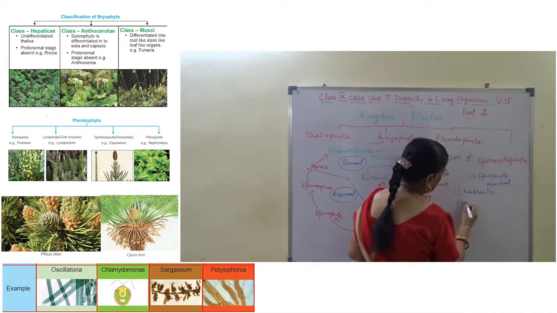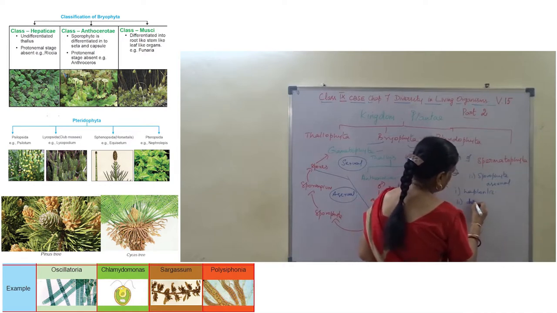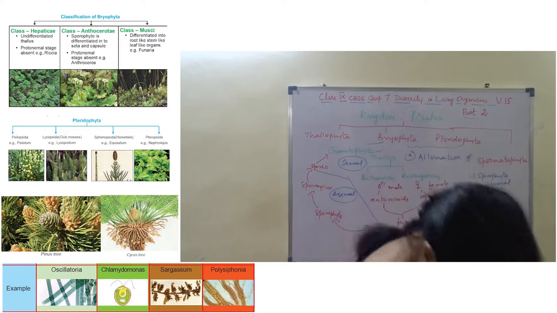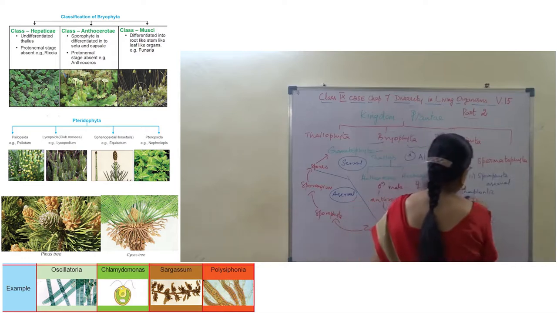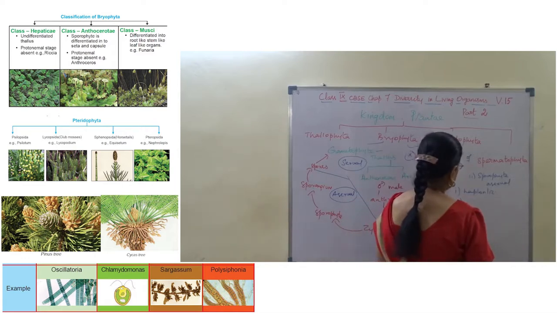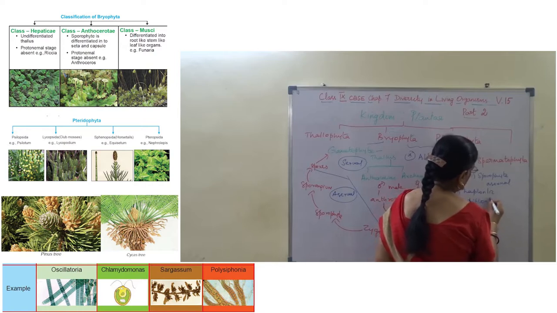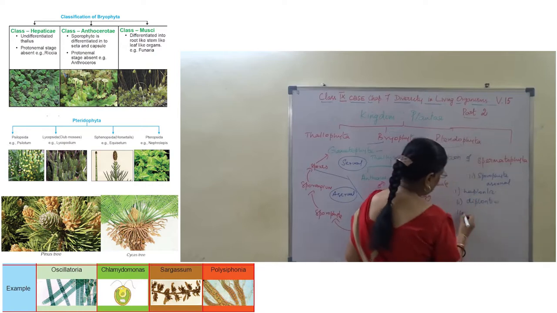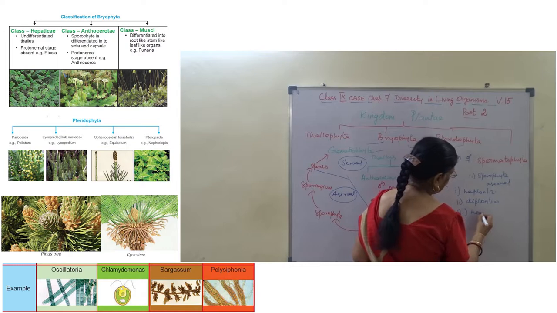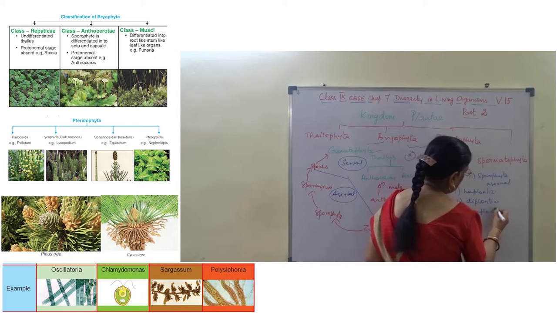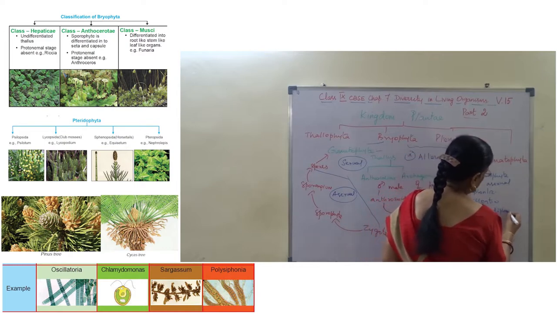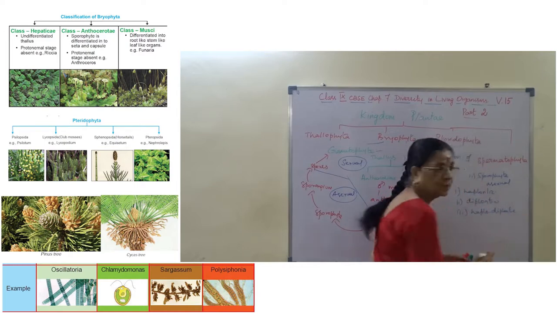Then the second one, diplontic. And the third one, haplodiplontic. Are you clear?